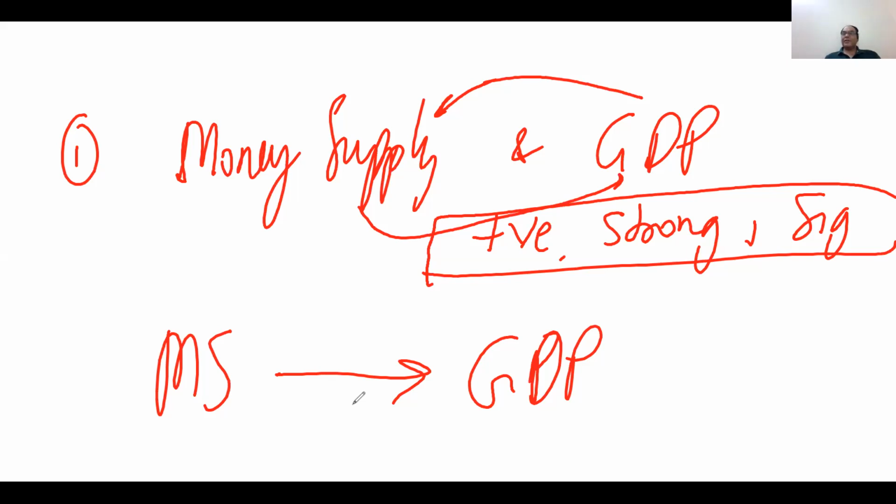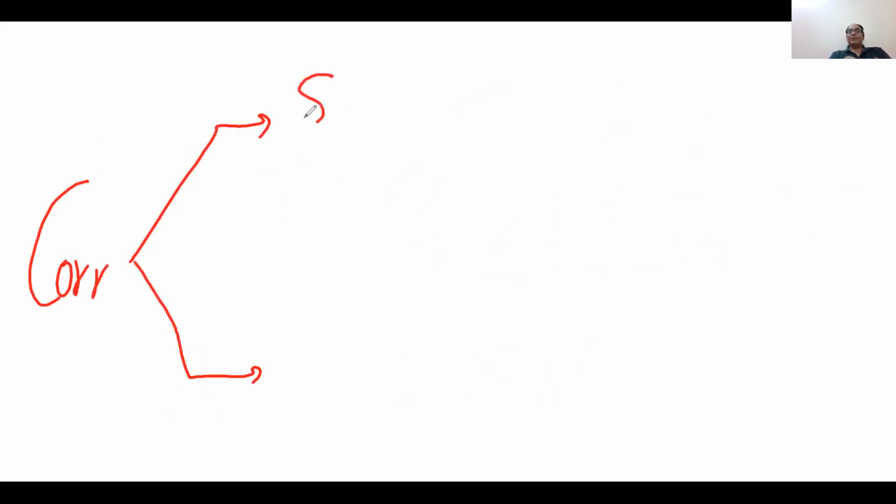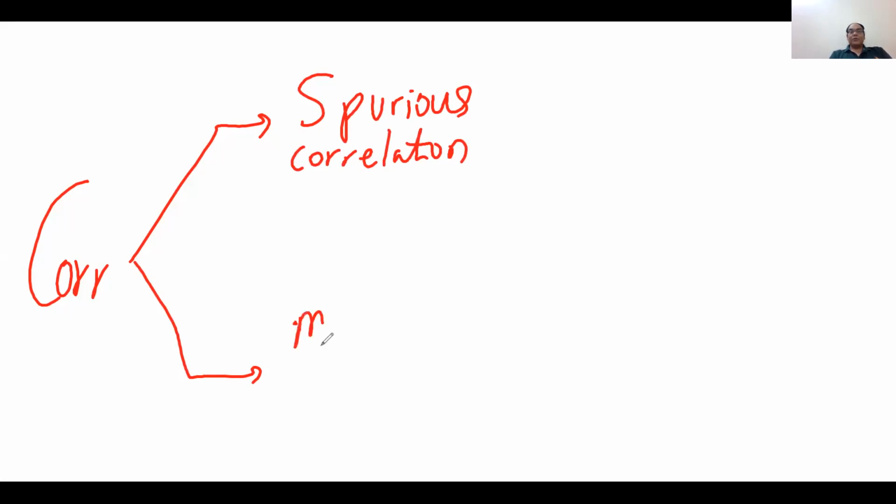So I hope you understand the meaning of causation. Correlation is meaningful if causation is there, and the correlation is not meaningful if causation is not there. So we divide the correlation into two categories. This correlation is called spurious correlation, and this correlation is called meaningful correlation.